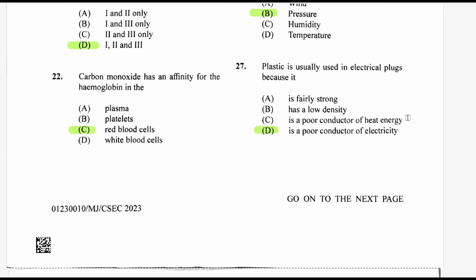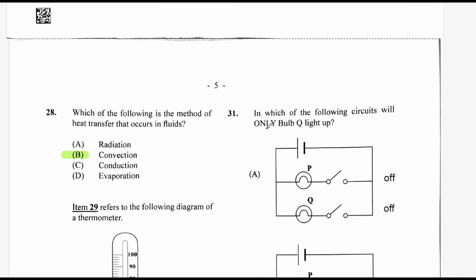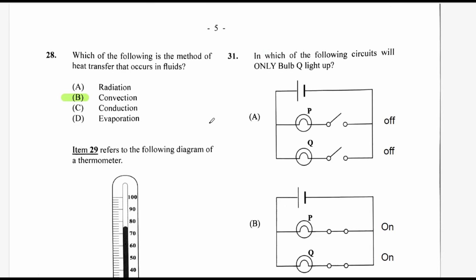27. Plastic is usually used in electric plugs because it is a poor conductor of electricity. So it's good for insulation. When you want to insulate the plugs, it's very good. Question 28. Which of the following is the method of heat transfer that occurs in fluids? If we're talking about fluids, it means we're talking about convection.